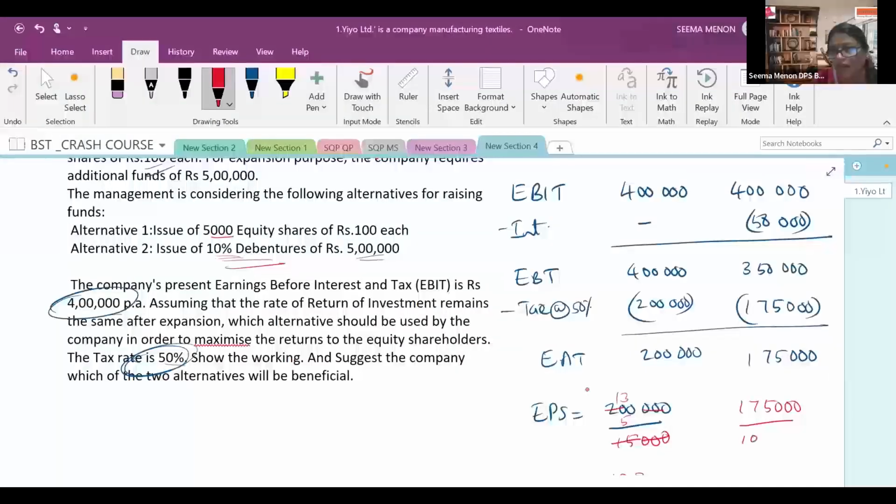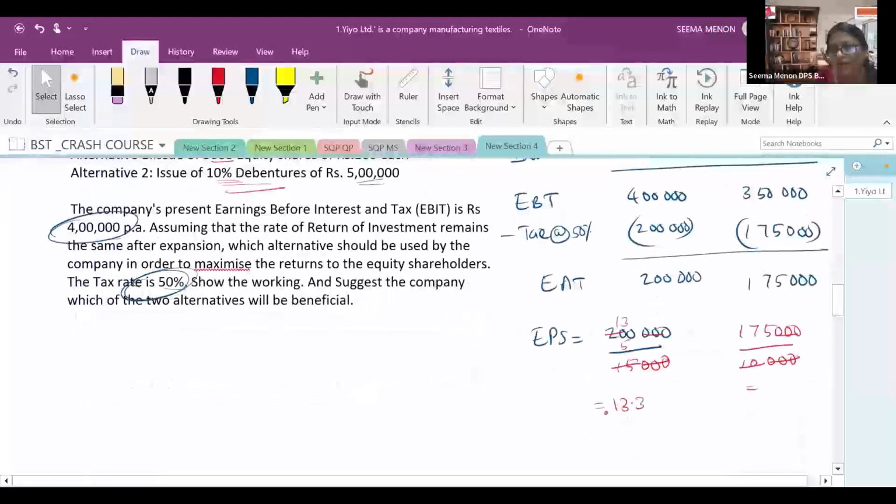So let's see, that 10,000 you take, so you will be getting 17.5. 17.5 was your EPS. So here you can see that debt is increased. In the first case, there was no debt, so EPS was only 13.3. Debt increased means your EPS also increased.